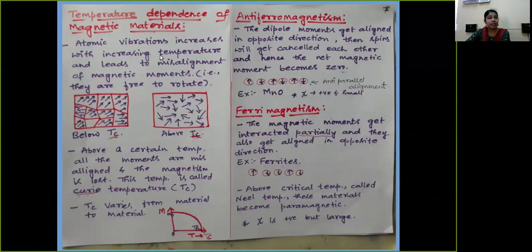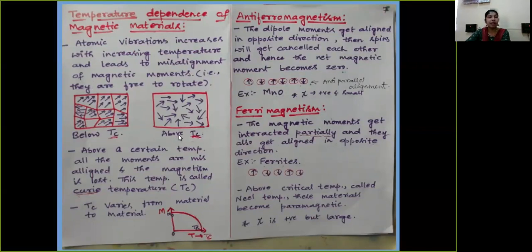Now when you increase the temperature, up to a certain temperature they will not have much vibration, whereas after a certain temperature called the critical temperature, the atomic vibration starts, and due to the atomic vibrations the alignment of the magnetic dipole moments gets disturbed. So the dipole moments become misaligned and start to rotate freely in that space.